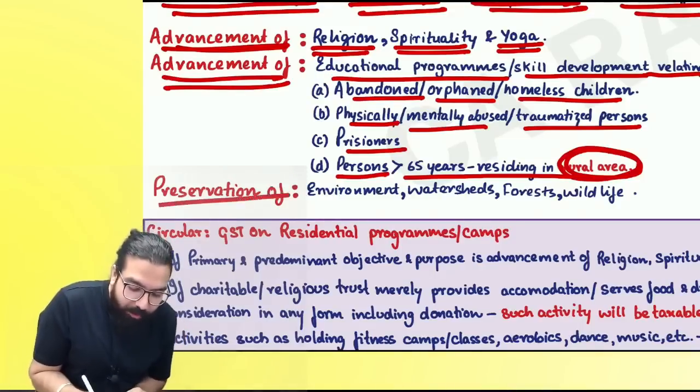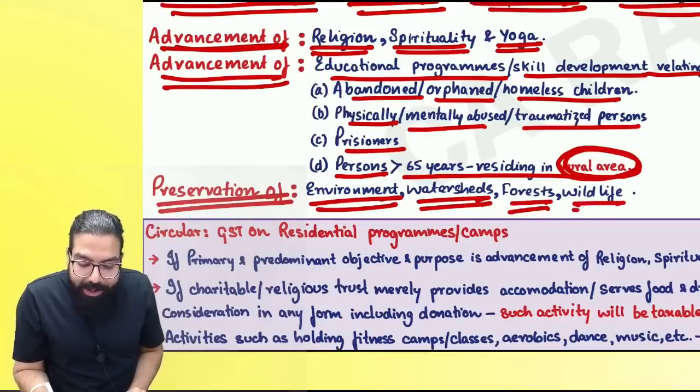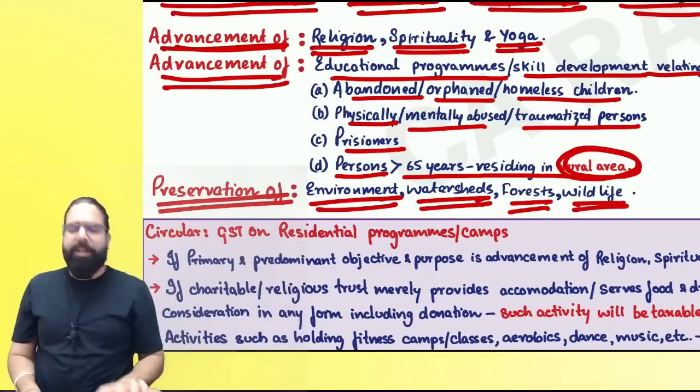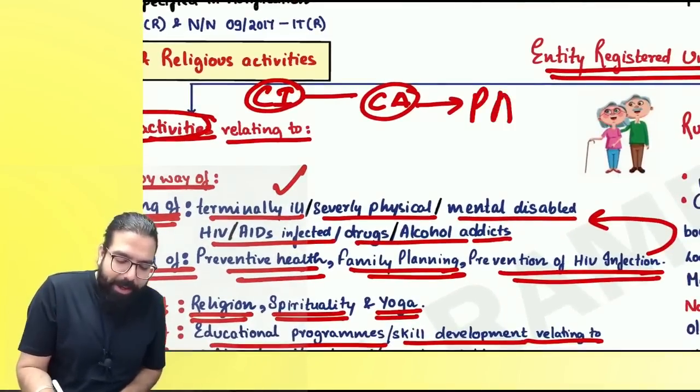The next one over here is if you are doing preservation of environment, watershed, forest, wildlife, etc. If you are doing anything with respect to that, basically for the preservation of this, then they are telling your activity will be exempt. Remember, PAPI activities.